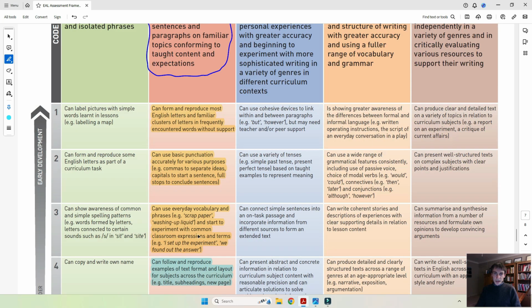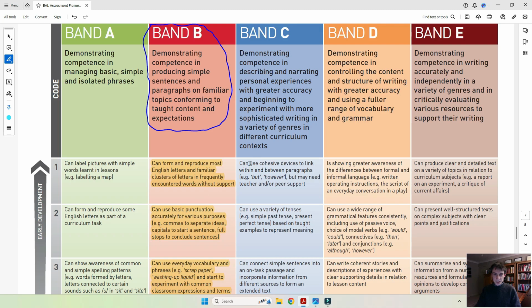If you look at the beginning of Band C and you see what kind of things are expected here at low Band C, you can sort of reassure yourself that the learner is definitely not on Band C. Can use cohesive devices to link within and between paragraphs? However there is some, but it's only one case, and it's not enough. We would expect more here because it's meant to be more sophisticated writing.